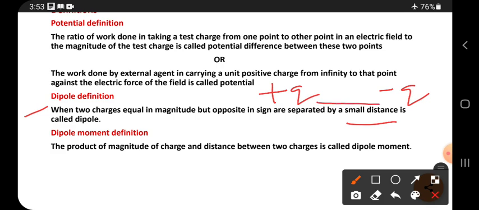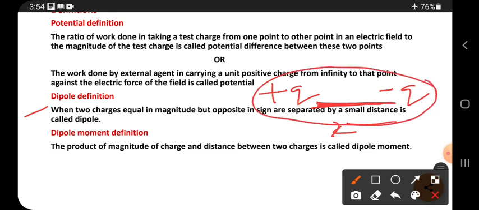Let's see, these two charges are separated by a certain distance, but this distance is very small. So this is called a dipole. It is called an electric dipole. You have to say "electric", because magnetic dipoles are also present.